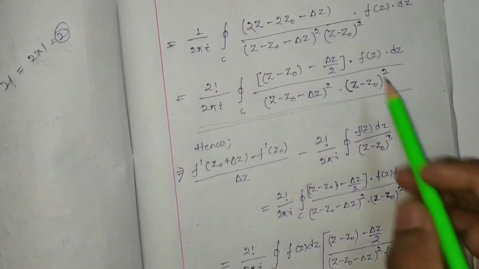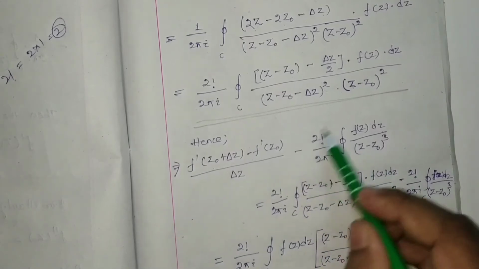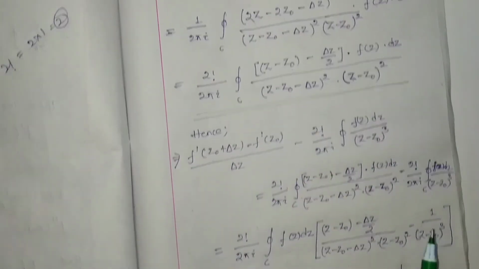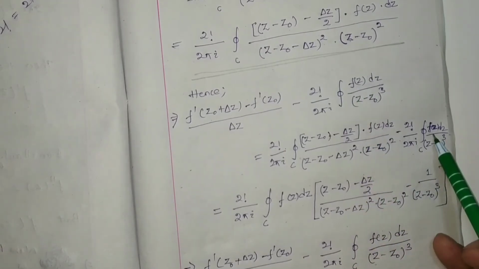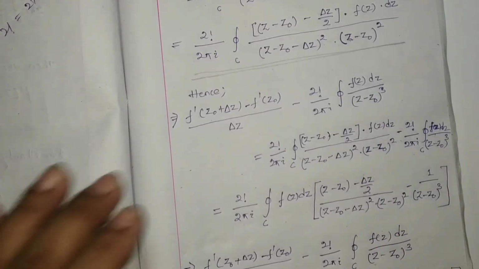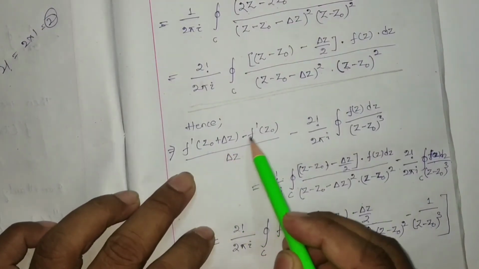Okay, now what I am going to do, I am going to subtract this term in the LHS and again subtract this term into the RHS. So LHS will be f dash z0 plus del z minus f dash z0 by del z